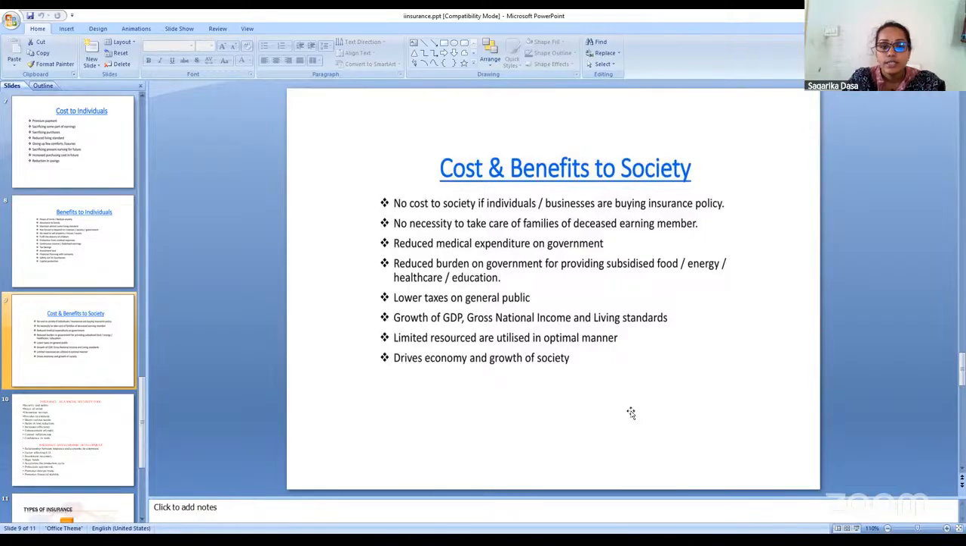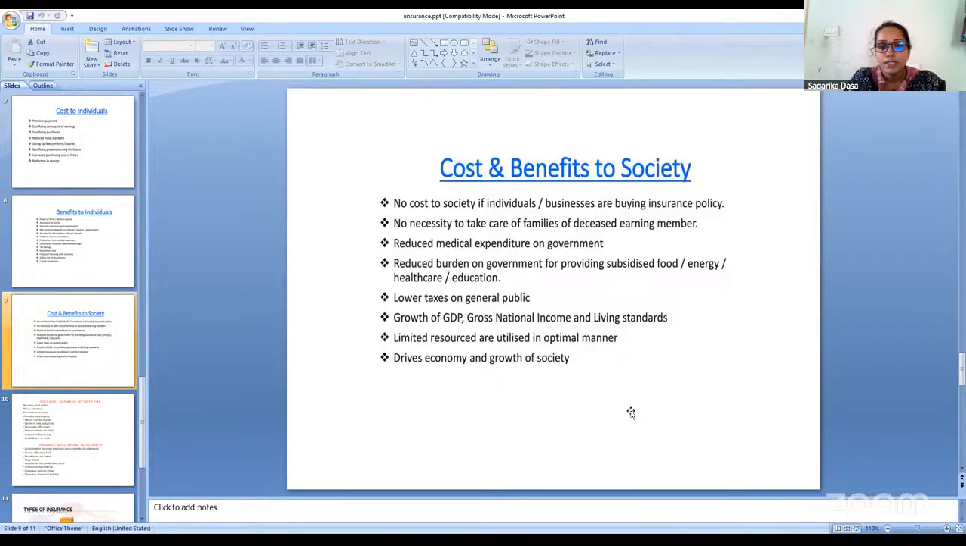Then, no necessity to take care of the families of a deceased earning member. In this case, society doesn't have a particular family member where dependents will depend on the society. No. Hence, there is no necessity of taking care of the families. Like for an individual, if the head of the family is not there, the family members will depend on some other persons. Whereas in society, there is no head of the society or head of the family. Hence, no need of taking care of the deceased earning member.